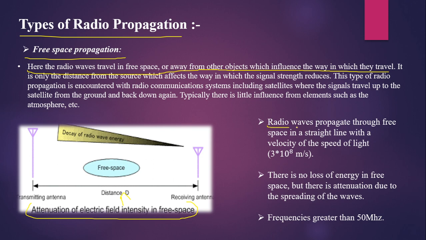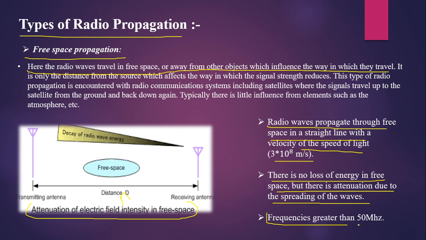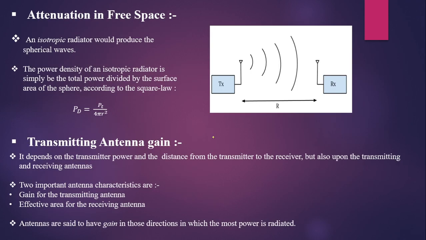Now, radio waves propagate in free space in a straight line with a velocity of the speed of light, which is 3 into 10 power 8 meters per second, and there will be no loss of energy in free space, but there is attenuation due to the spreading of the waves. Frequencies of waves which are greater than 50 megahertz are generally transmitted through free space propagation. Attenuation in free space. An isotropic radiator would produce a spherical wave. An isotropic radiator is a source of electromagnetic waves which generates waves in a spherical manner, just like this.